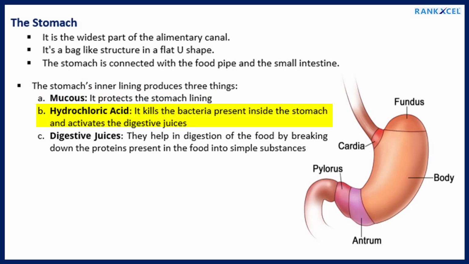B. Hydrochloric acid, it kills the bacteria present inside the stomach and activates the digestive juices. C. Digestive juices, they help in digestion of the food by breaking down the proteins present in the food into simple substances.